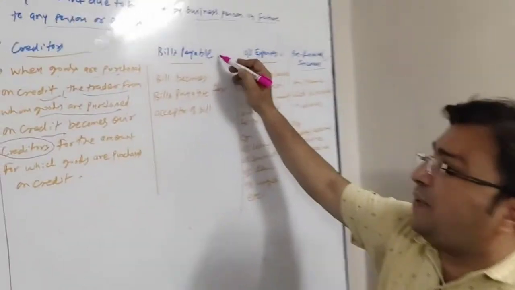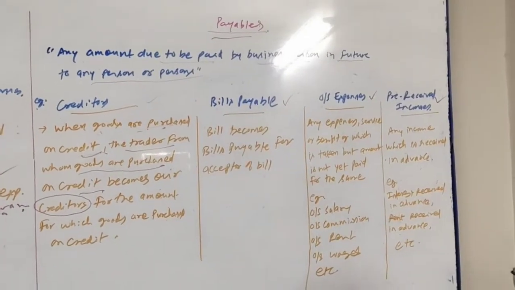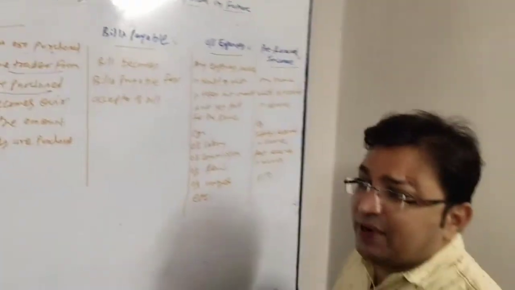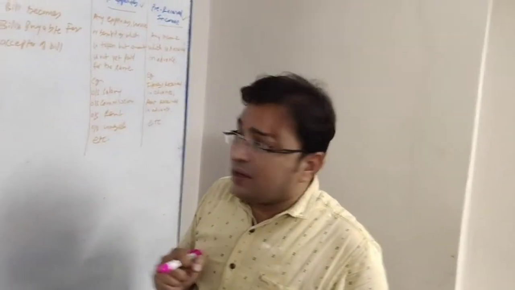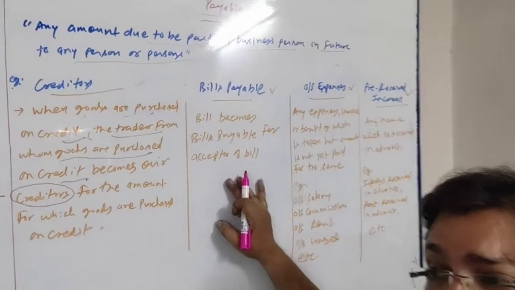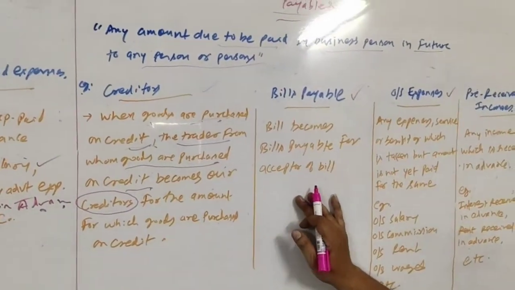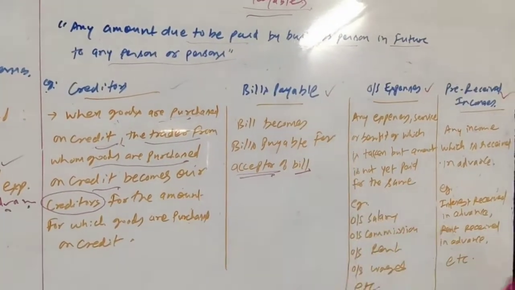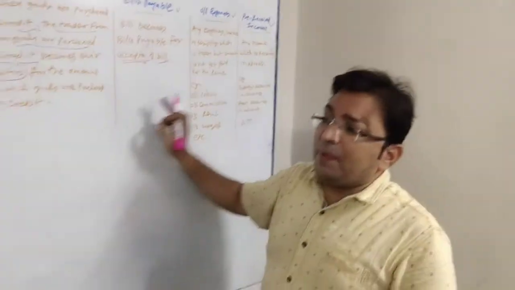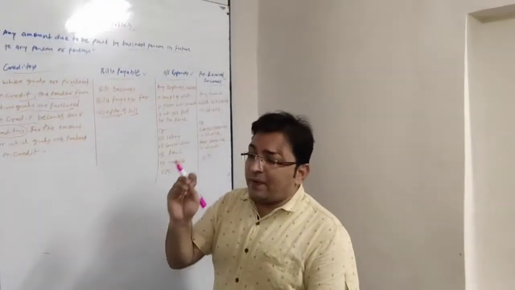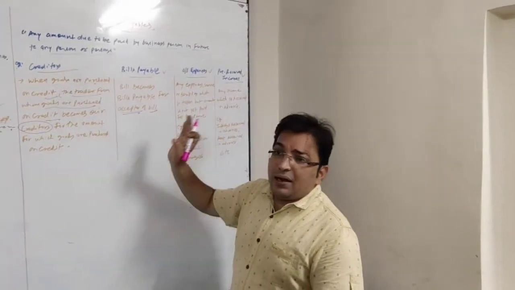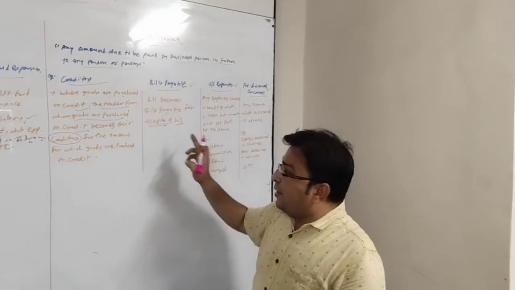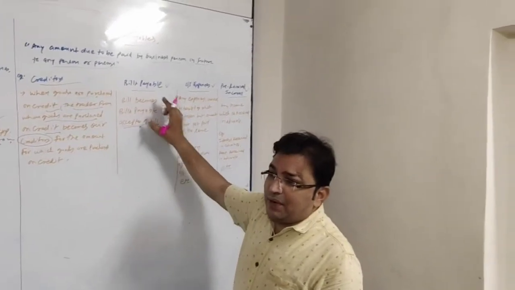Another example is bills payable. We have seen the meaning of bill. It is just a written document, two parties are involved. One is the writer of the bill, another is the acceptor of the bill, and it is an unconditional order. So here the person who accepts the bill, that is the acceptor. The acceptor of the bill is known as bills payable. He is the person who will be paying money on the date of maturity to the writer of the bill. So this bill is known as bills payable for the acceptor.